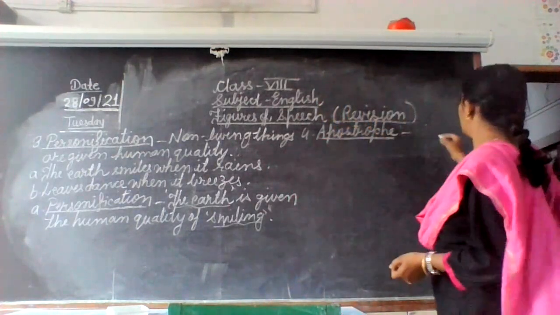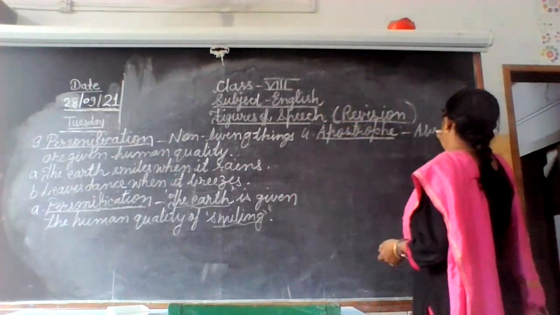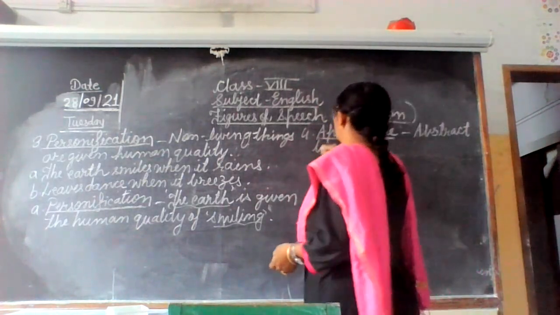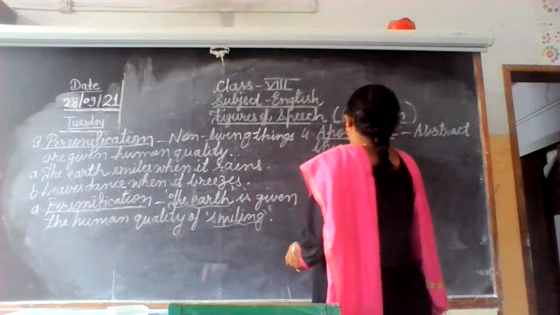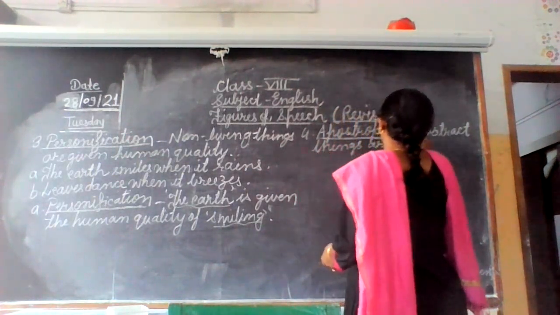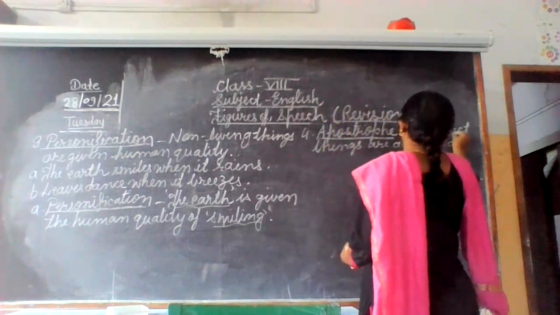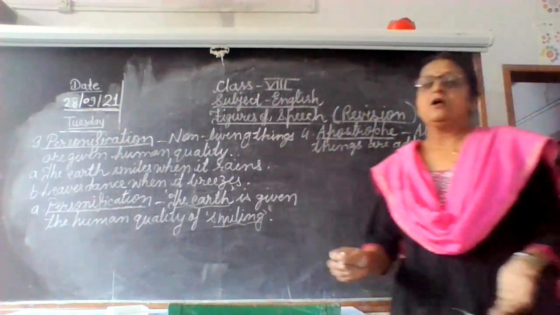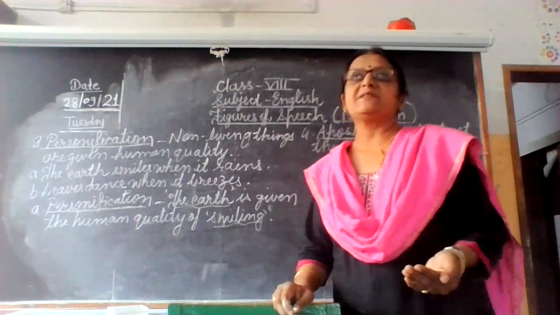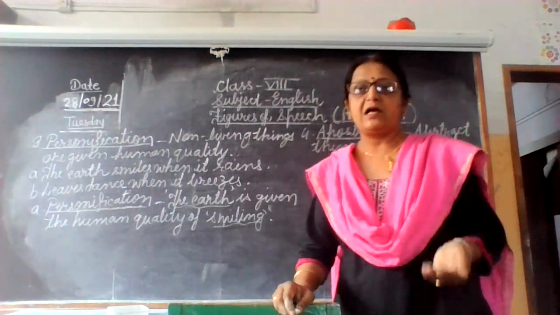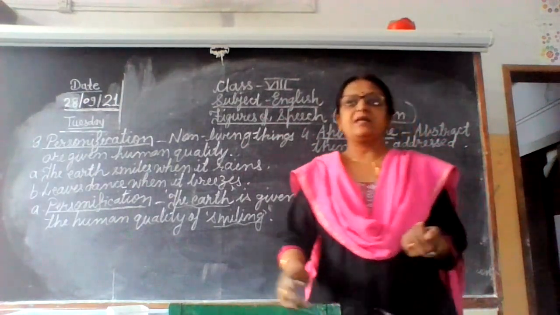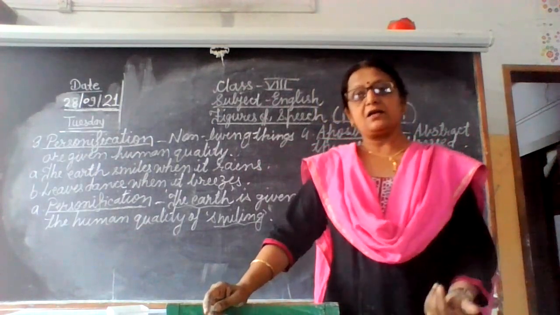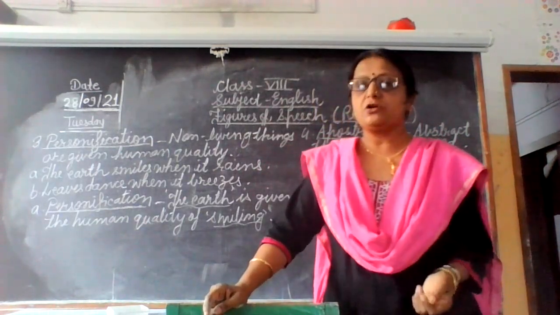Okay, how? So here we will write down: abstract things are addressed as if they are standing before us. Okay, so we talk to those abstract things. Yes, that is our habit. We are habitual of doing this. Like we say, this is how it is in my life, what has my life done, what has my luck done, this is how it is in my fate. So all these things we are habitual of talking.